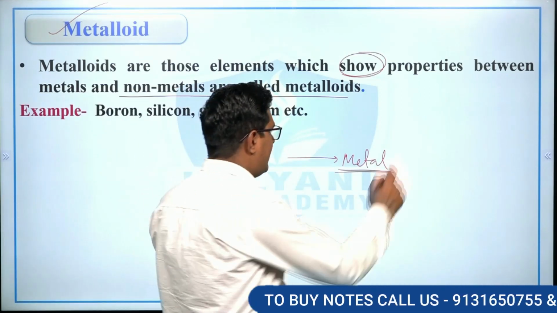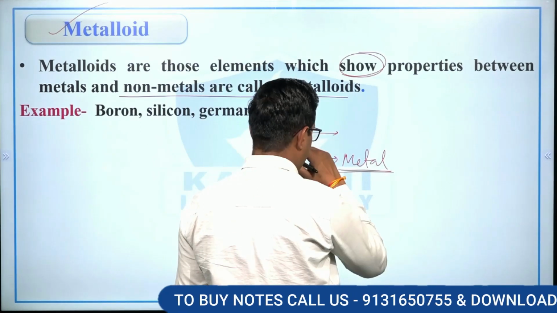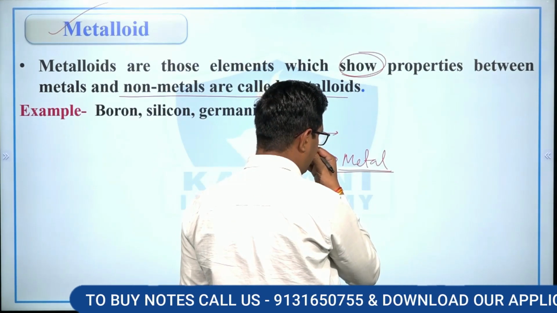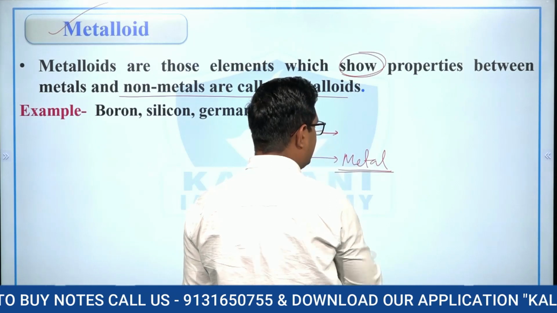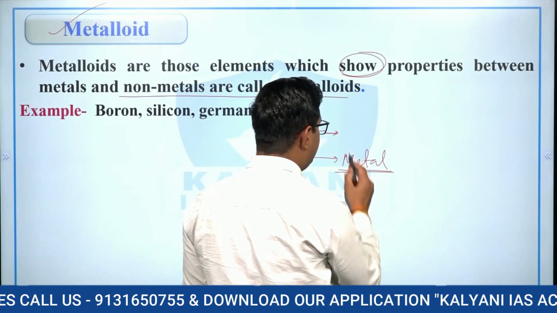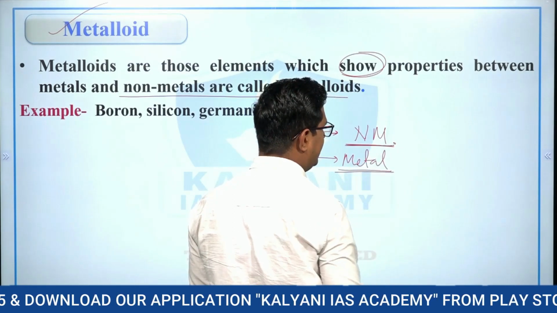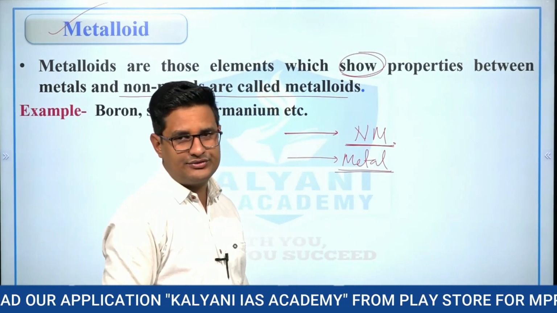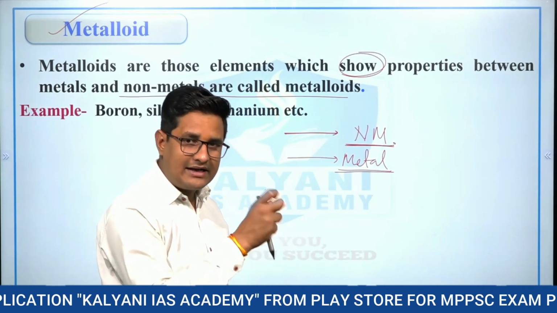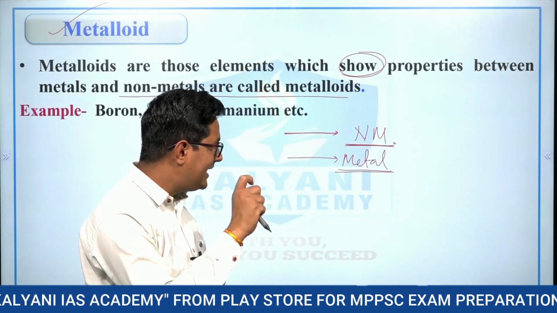Metalloids at normal conditions behave like non-metals, which means that they are bad conductors of electricity and heat.